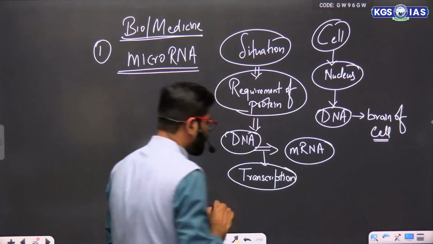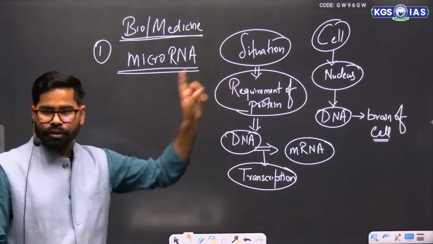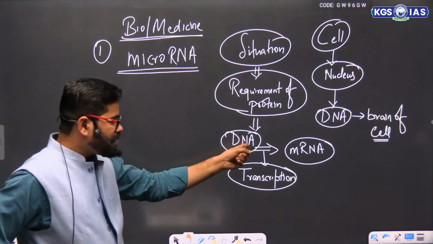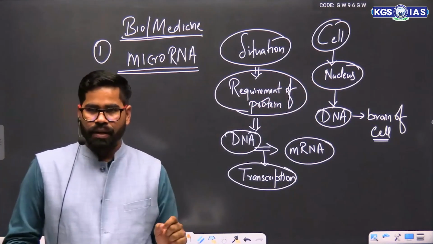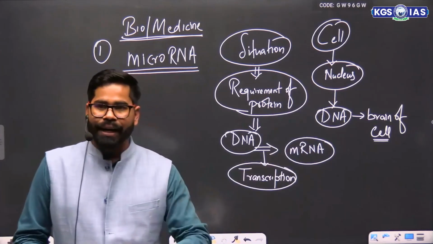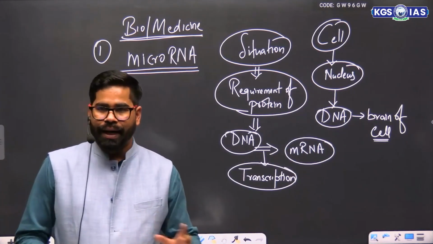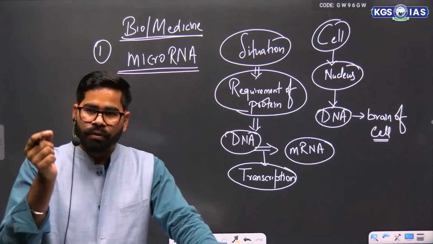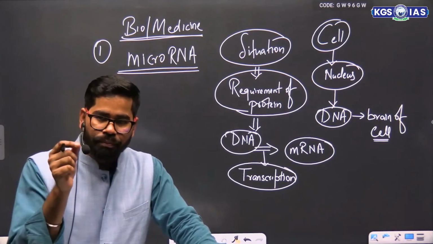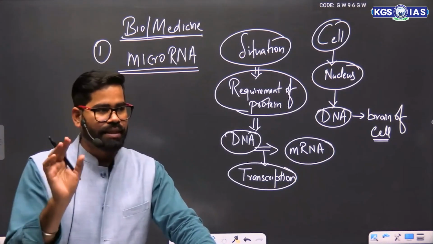So there is a requirement of protein, and for that the DNA in the nucleus has created an RNA. That RNA is called mRNA or messenger RNA. It is basically an instruction, a code which says that we want a particular type of protein to be manufactured in the cell.